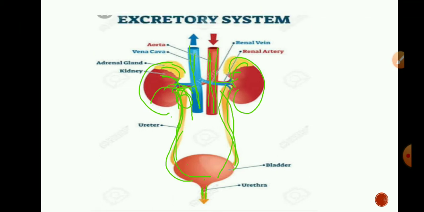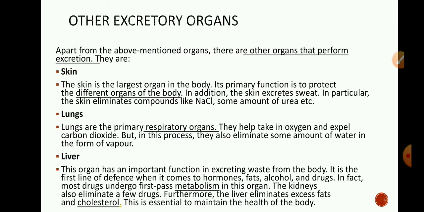I hope you understood the structure of human excretory system. Now see, with this other excretory organs are also there, such as skin. Skin is the largest organ in the body. Its primary function is to protect the different organs of the body as it is the outer covering, outer layer. So its main function is to protect the internal organs or other organs of our body.